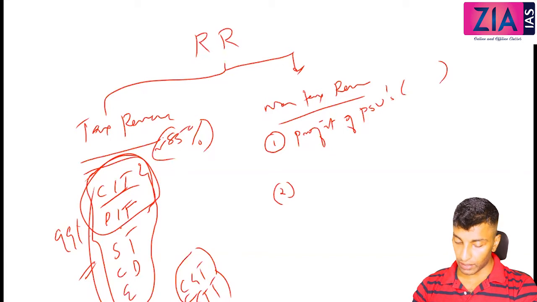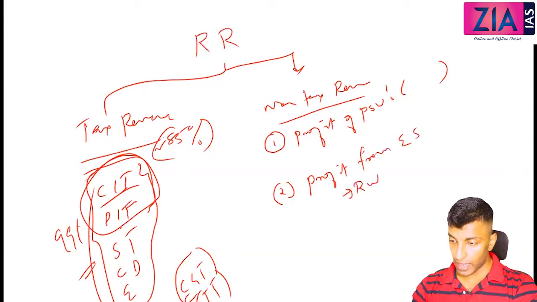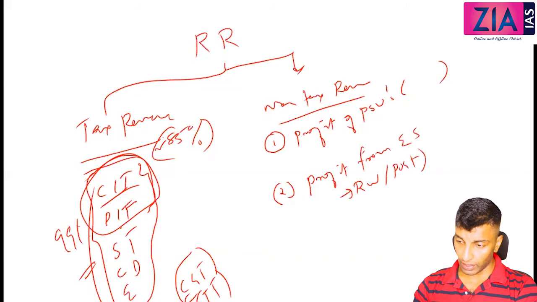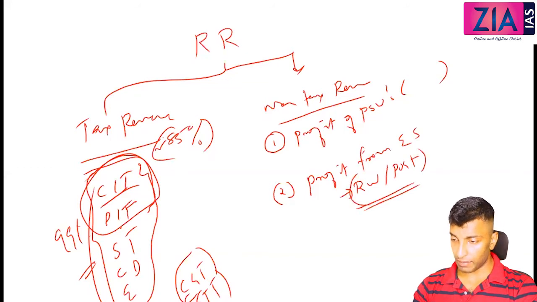Second one you can write, profit from economic services. Economic services means what? Like railways, post, all these will come under economic services.